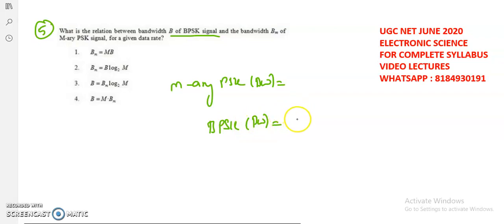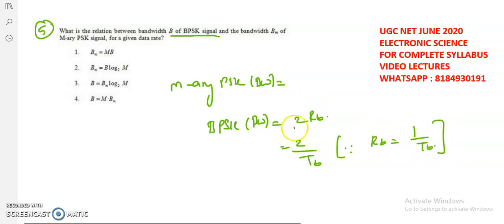It can be given as 2 into R_b, that means twice the bit rate. It can also be written as 2 divided by T_b. Why? Because the bit rate is equal to 1 divided by bit duration, right? So it is the bandwidth formula for binary phase shift keying.